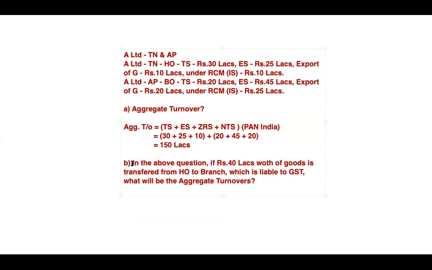Mark my word. In the above question, if rupees 40 lakhs worth of goods is transferred from HO to branch, which is leviable to GST, what is your aggregate turnover? This is something interesting to note here.